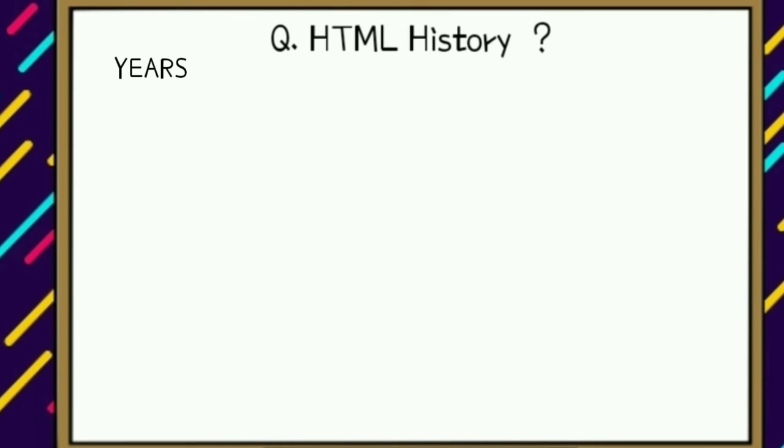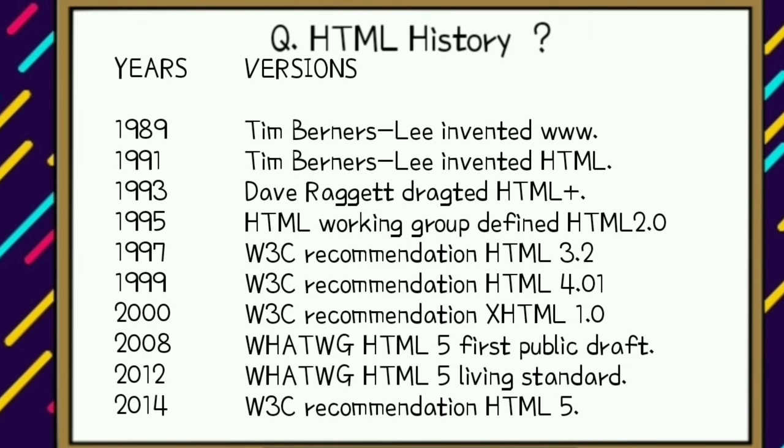History of HTML. In 1989, Tim Berners-Lee invented the www. In 1991, Tim Berners-Lee invented HTML. In 1993, Dave Raggett drafted HTML+. In 1995, the HTML Working Group defined HTML 2.0. In 1997, the W3C recommendation was HTML 3.2. In 1999, the W3C recommendation was HTML 4.01. In 2000, the W3C recommendation was XHTML 1.0.